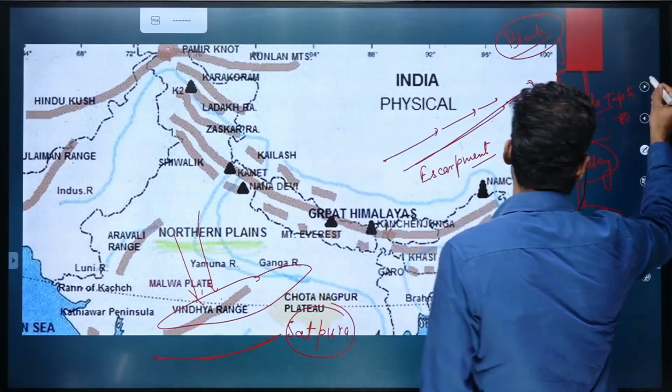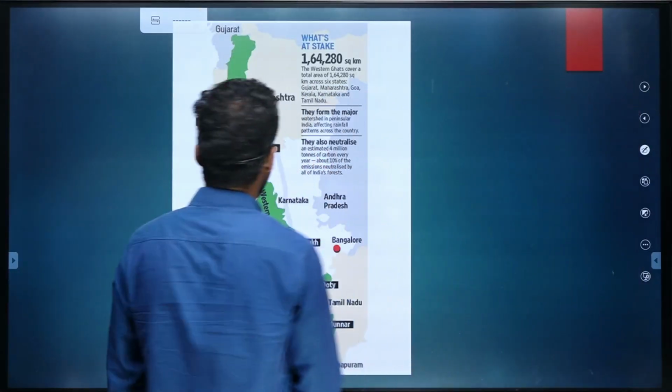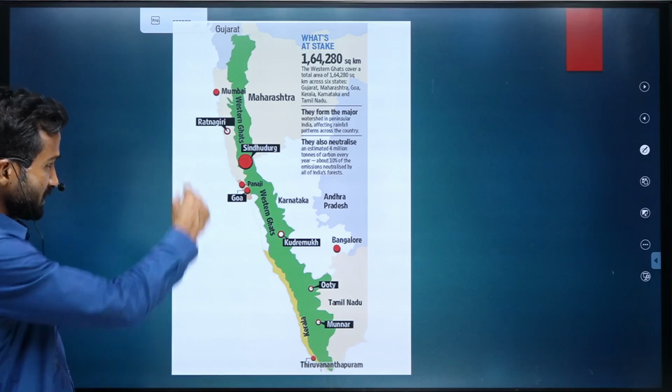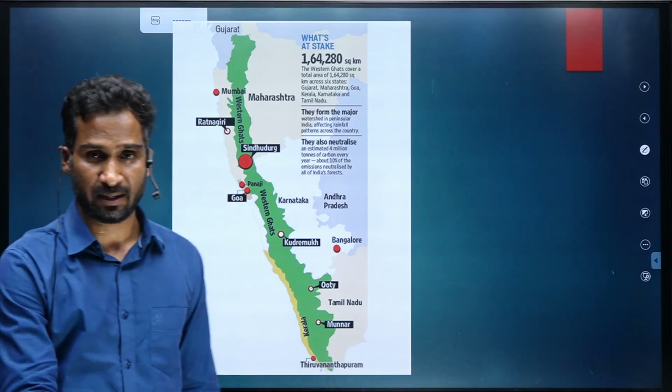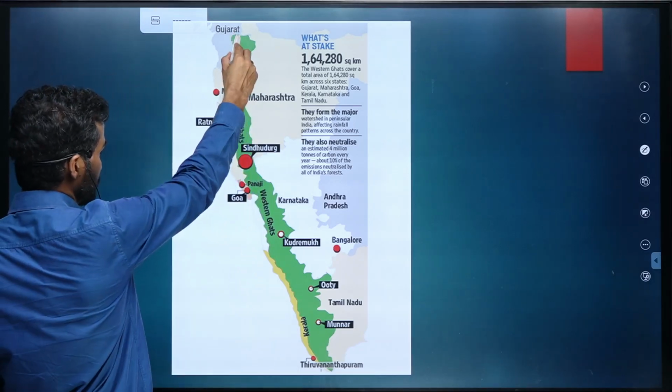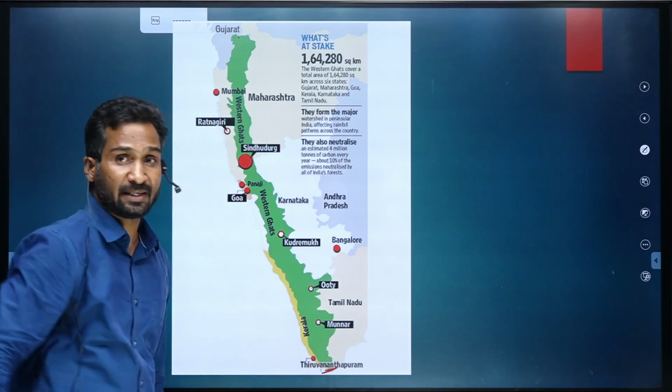Now let's move to another important mountain range called the Western Ghat. This is the depiction of the Western Ghat, which starts from Gujarat and extends up to the tip of Kanyakumari.